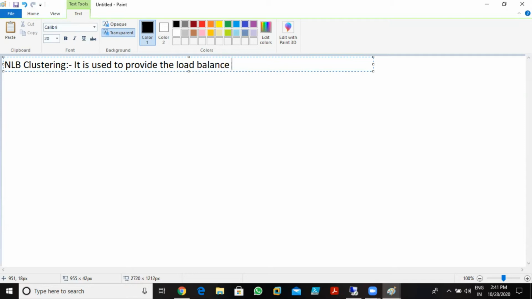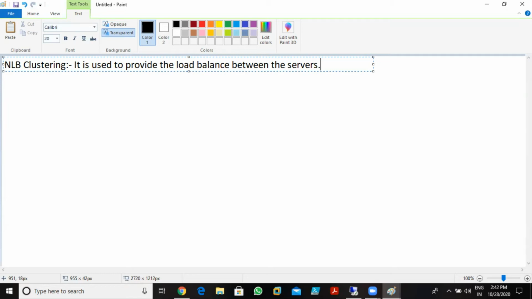It is used to provide the load balance between the servers. So if you have multiple web servers, it is used to provide load balancing between the servers. So with the help of NLB we can do load balancing. It gives me load balancing, as you can say.